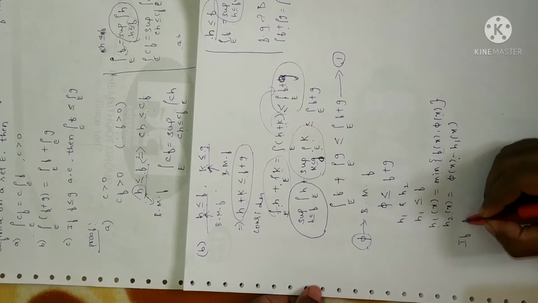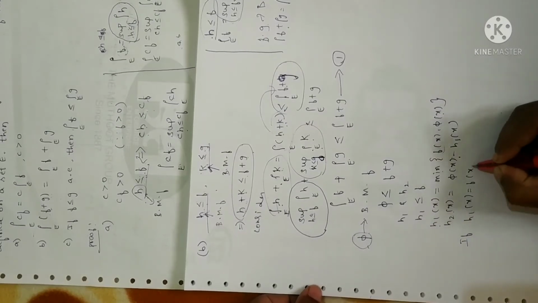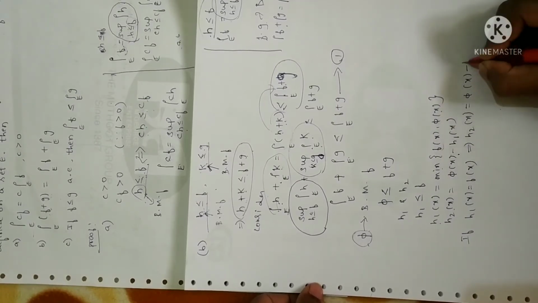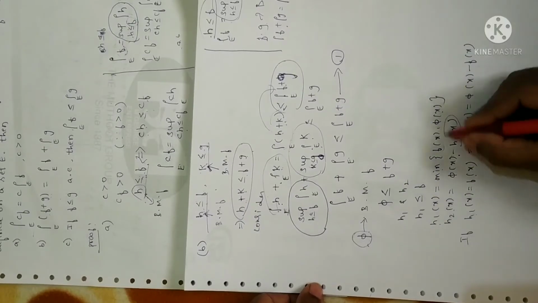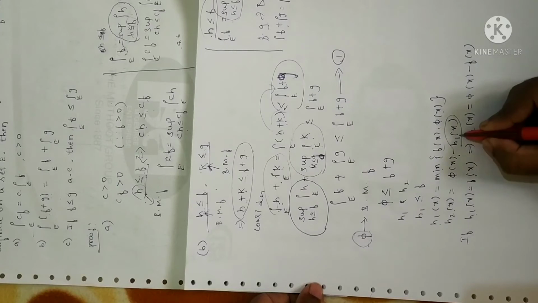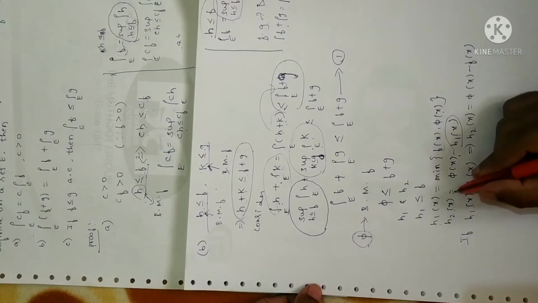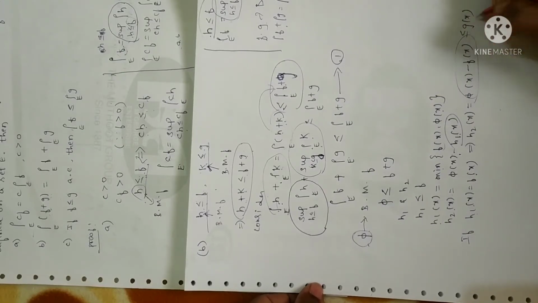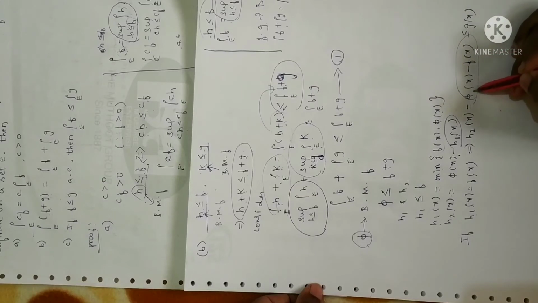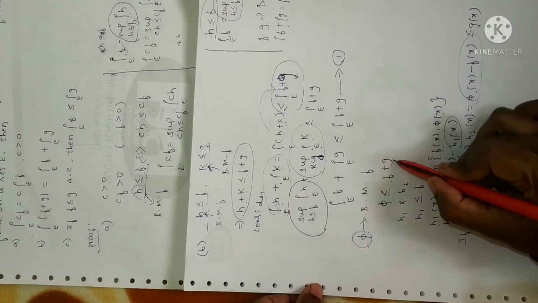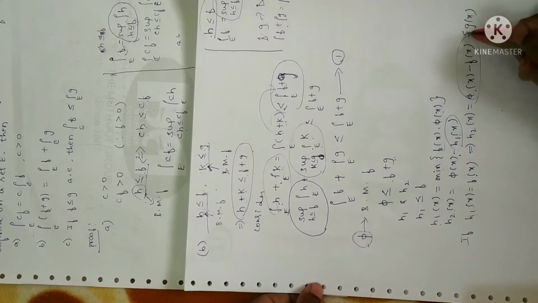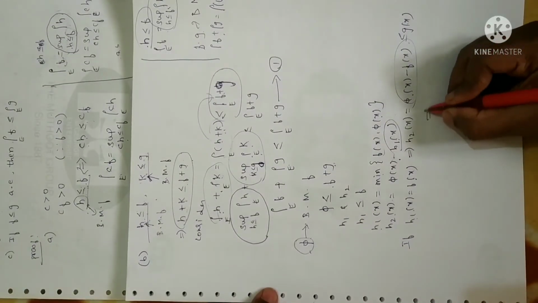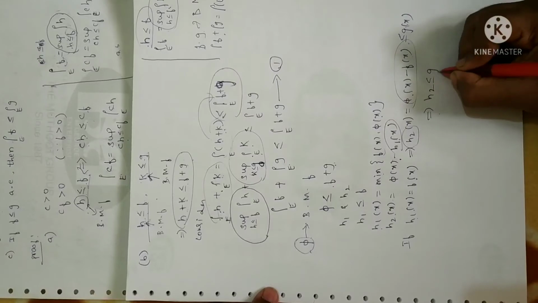Then there exist two cases. Suppose h1 of x is equal to f of x, then h2 of x will be pi of x minus f of x. Why? Because h1 of x is replaced with f of x. So when I replace, h2 will become pi of x minus f of x. So clearly it will be less than or equal to g of x, right? Since pi consists of the sum of f and g, if you subtract f from it, it will be less than g. g will be the greater function. So I can write this inequality, and from this it is clear that h2 will be less than or equal to g.